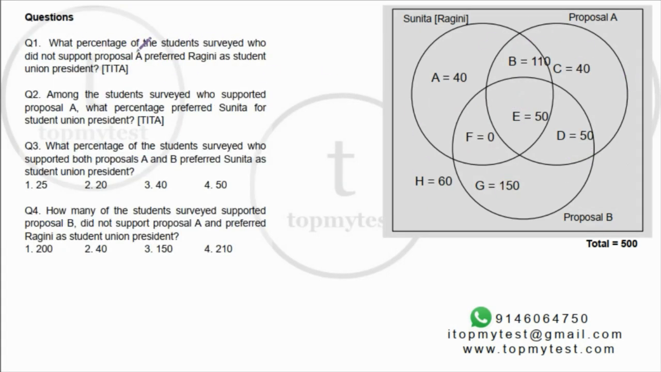What percentage of the students surveyed who did not support proposal A preferred Ragini as a student? Did not support proposal A, which means denominator is 250. So out of proposal A, but preferred Ragini. Preferred Ragini will be G and H combined, right? So that's 210. 210 out of 250 is 84%.